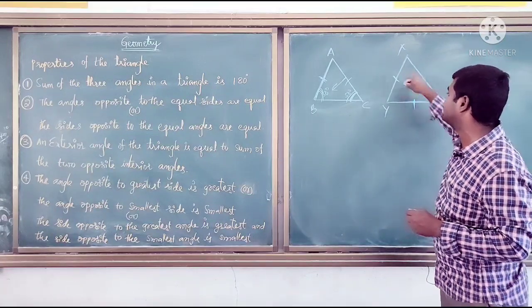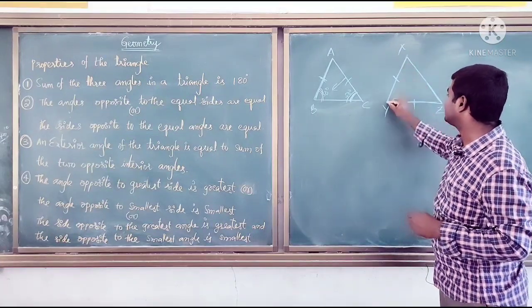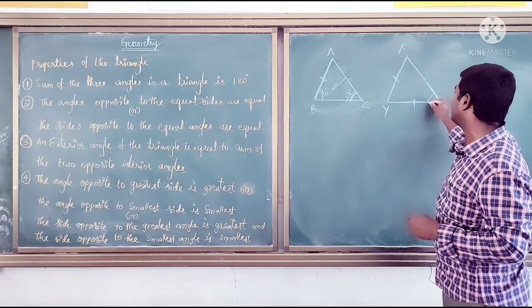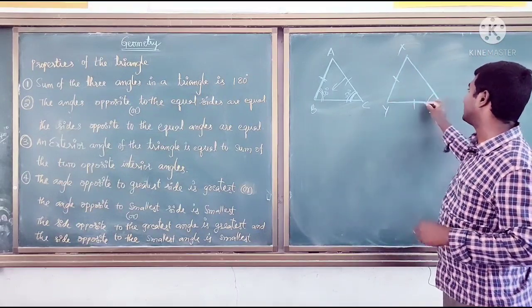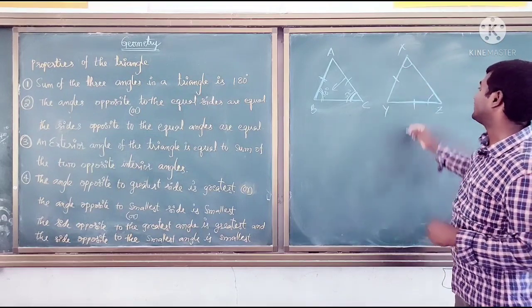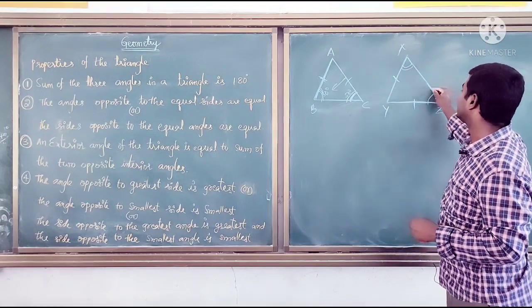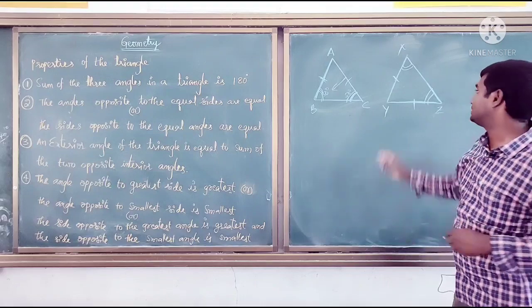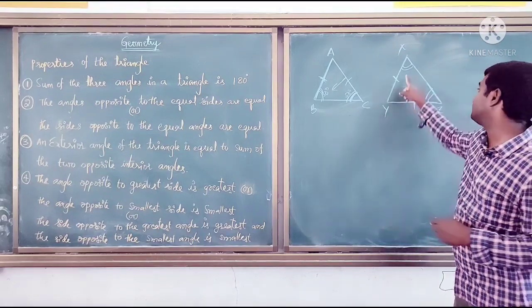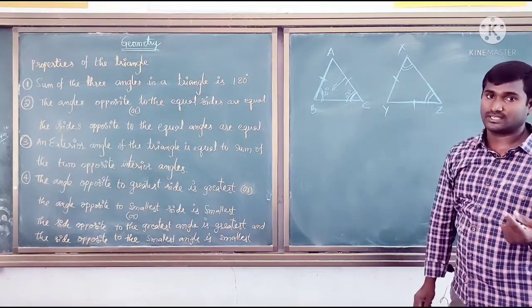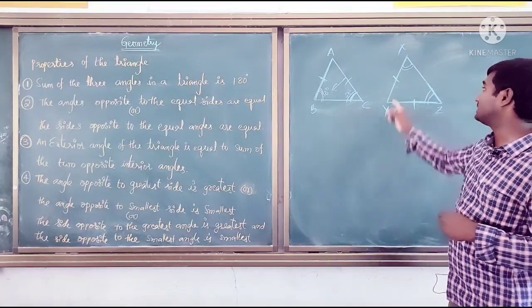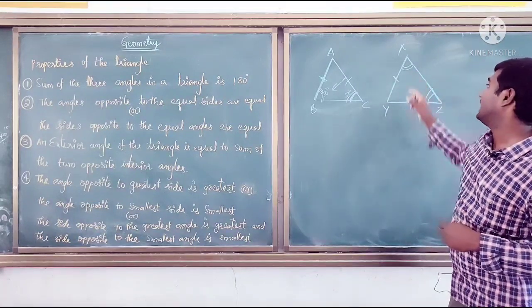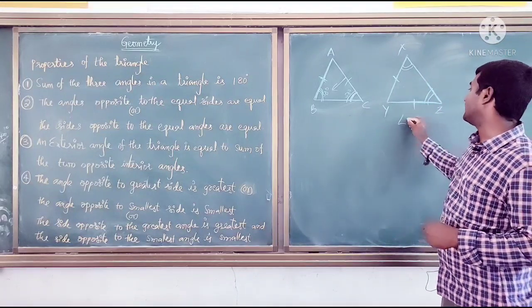Equal sides, opposite angles. For side XY, the opposite angle is Z. For YZ, what is the opposite angle? X. So which two angles are equal? Angle X is equal to angle Z. This symbol means equal. Same sides mean equal angles. So in this figure, angle X is equal to angle Z.